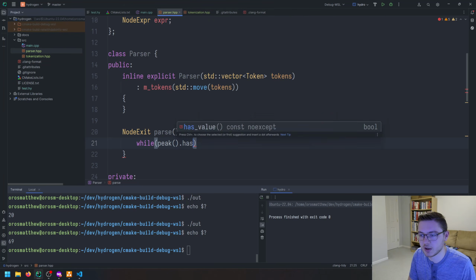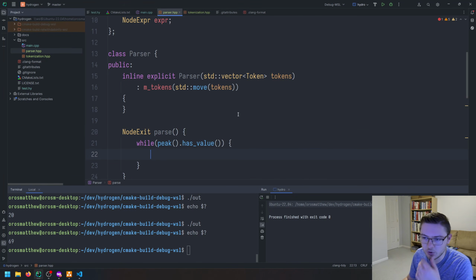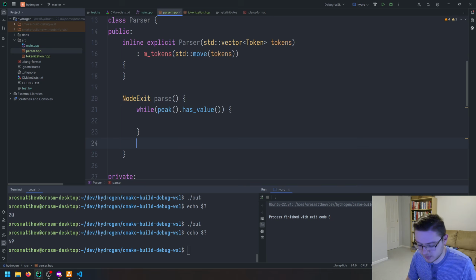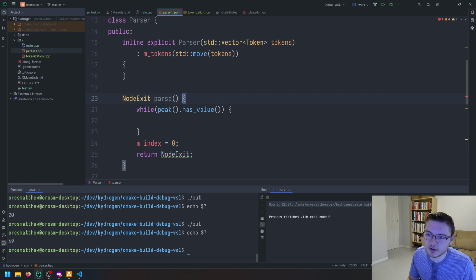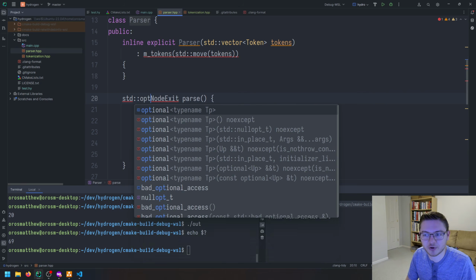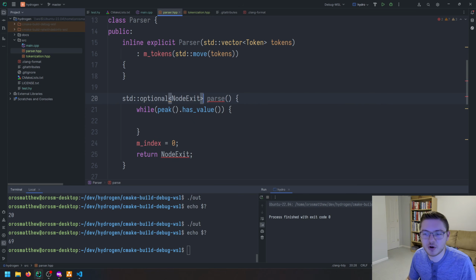So while peek has value, we'll keep peeking tokens, and then at the end we'll set the index to 0, and then we will return node exit. So we'll create a node exit here. You know what? Let's actually return an optional, in case it fails to parse, then it won't return anything. We could throw an exception, but I really do like having errors as return values. Instead of having a result type, I just use optionals. So if there was an error, you just return null.